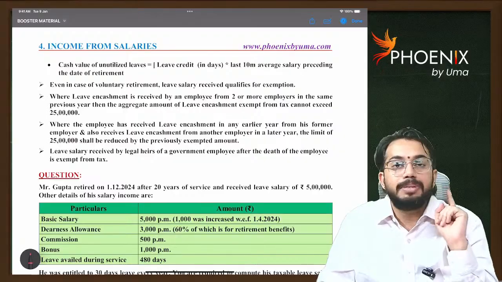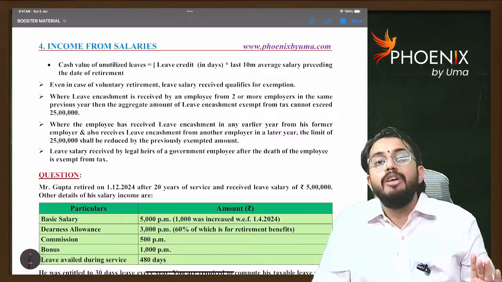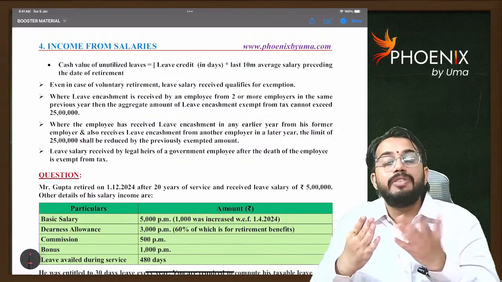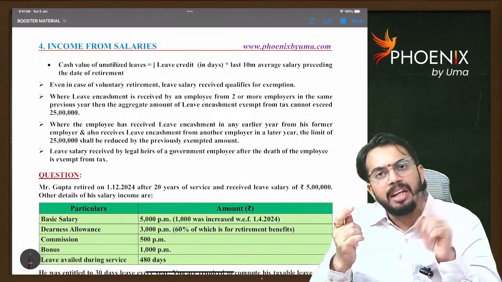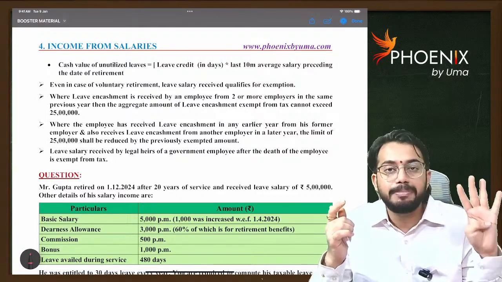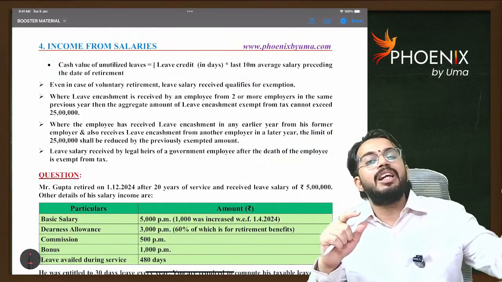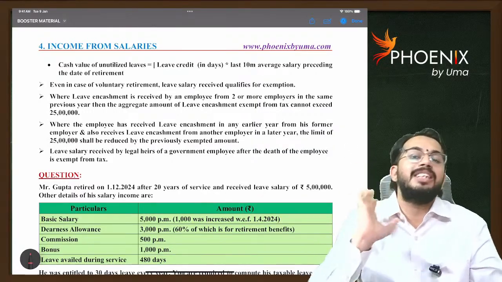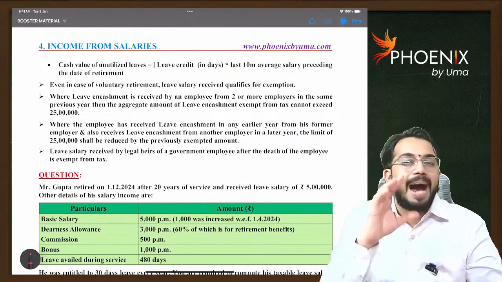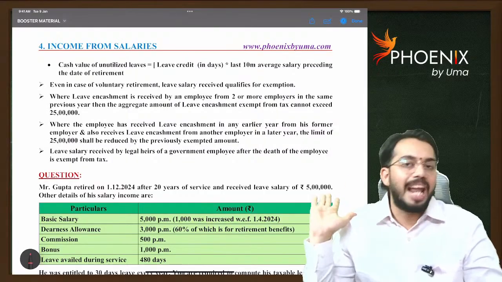Same concept. Maximum leave encashment exemption allowed is 25 lakhs. In 2023, I already claimed leave encashment of 4 lakh rupees. Again, leave encashment came in the current previous year 2025. Now the statutory limit is not 25 lakhs, because earlier I claimed 4 lakhs of leave encashment exemption. So in the current previous year, the statutory limit is 25 lakhs minus the already claimed 4 lakhs. Only 21 lakhs is my statutory limit for previous year 2025. That means, very simply, the maximum leave encashment exemption that an employee can claim in his lifetime is 25 lakhs. Are you able to understand?